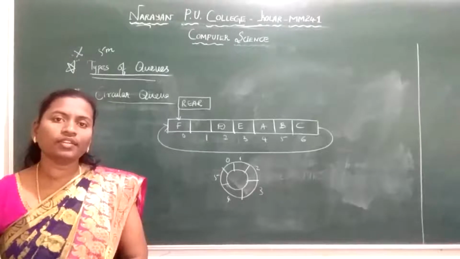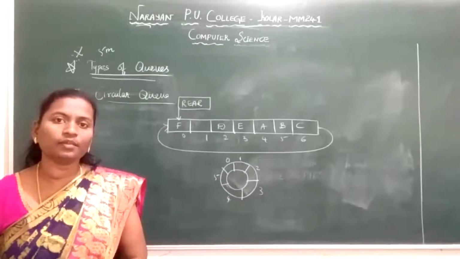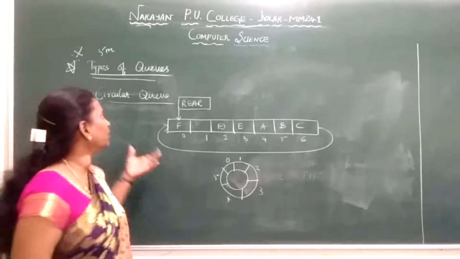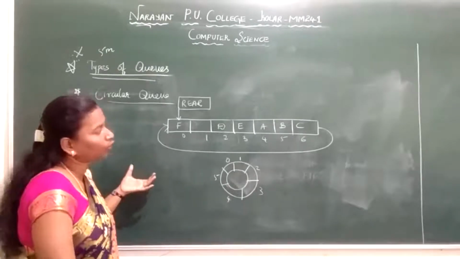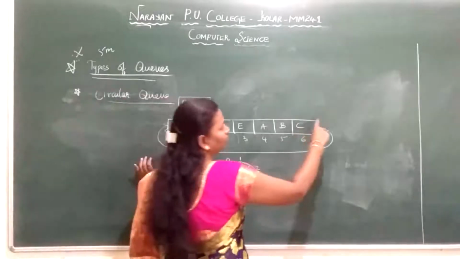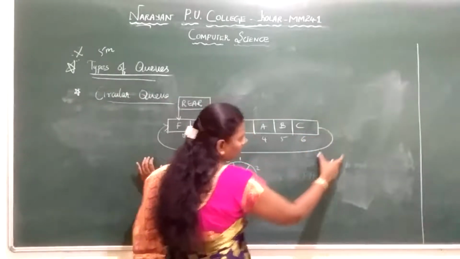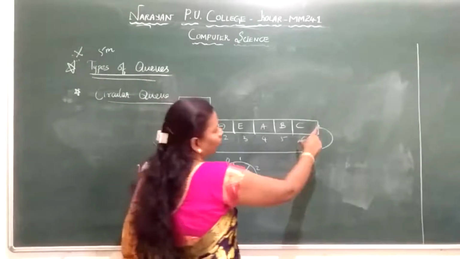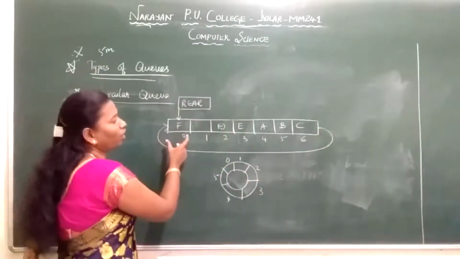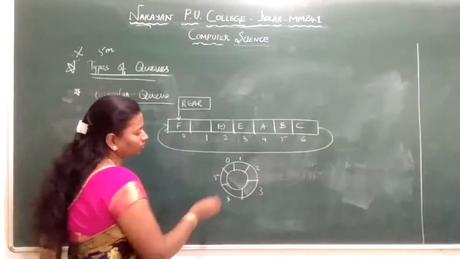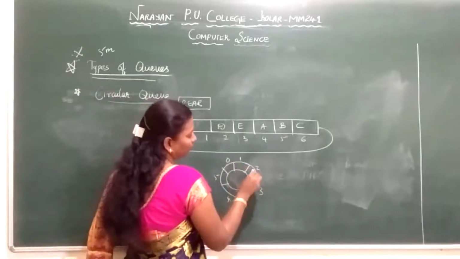Next we were discussing types of queues. First I spoke about simple queue. Next we will discuss circular queue. A circular queue is again a type of queue where the element which we inserted at the last will point again to the first node. So here in the circular queue, I am inserting the elements.